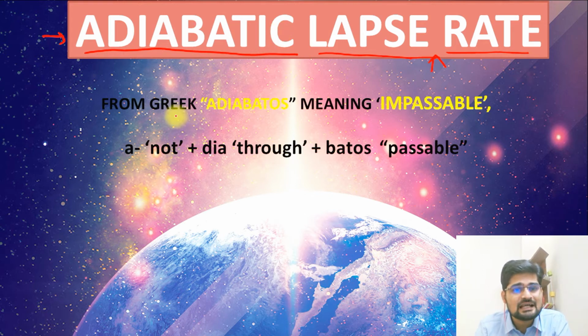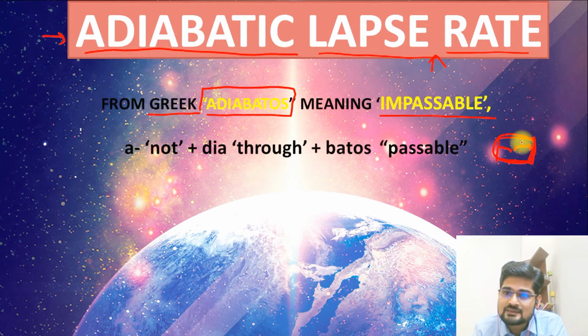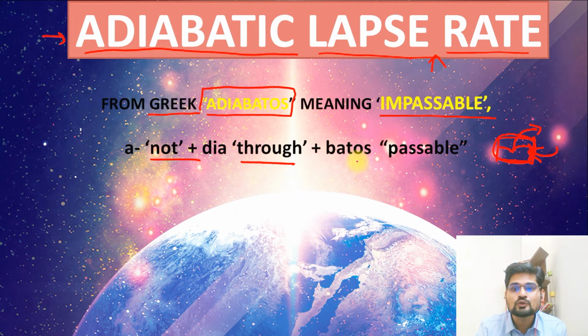So let's start with the basic idea of this word itself, coming from ancient Greece, that is adiabatos. So what does adiabatos mean? It basically means impossible. It means that something is not allowing things to pass from inside to outside. So it is inside only. It is not possible to go outside, and outside cannot come inside. So that is where it is like an opaque situation, right? Nothing can pass. So if it is not possible to pass through, in that situation, what is the situation of lapse rate? That is what is the adiabatic lapse rate.